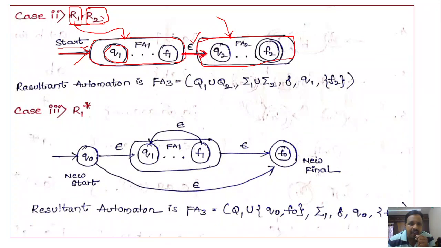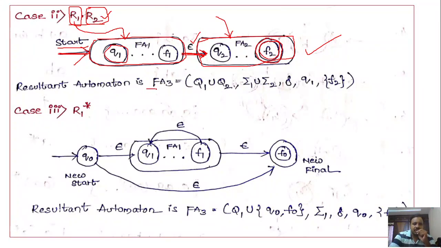Since we are having R2 at the end, the final state in the finite automata 2 will become the final state of the resultant automata. So this is how we can construct the finite automata for this R1 dot R2.